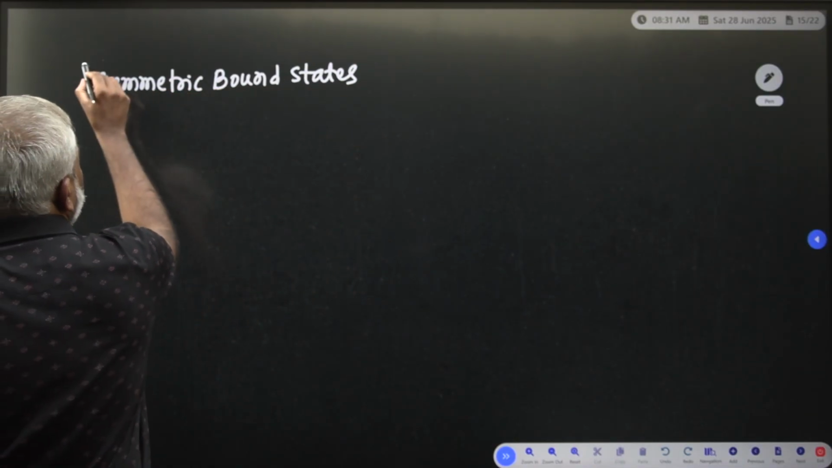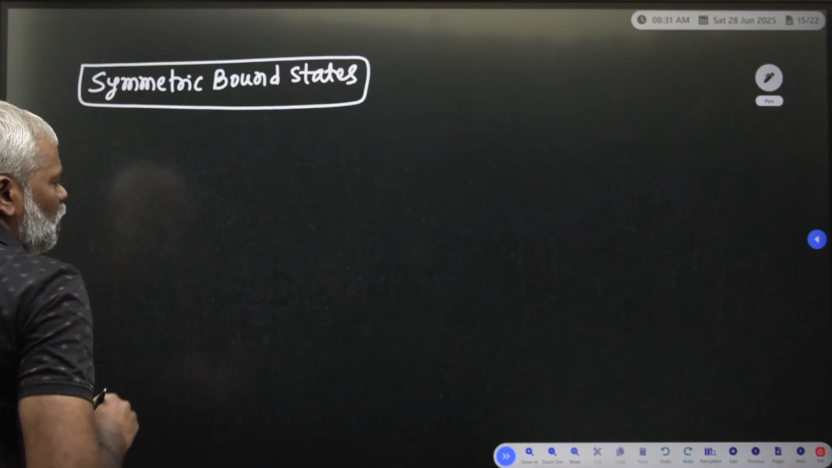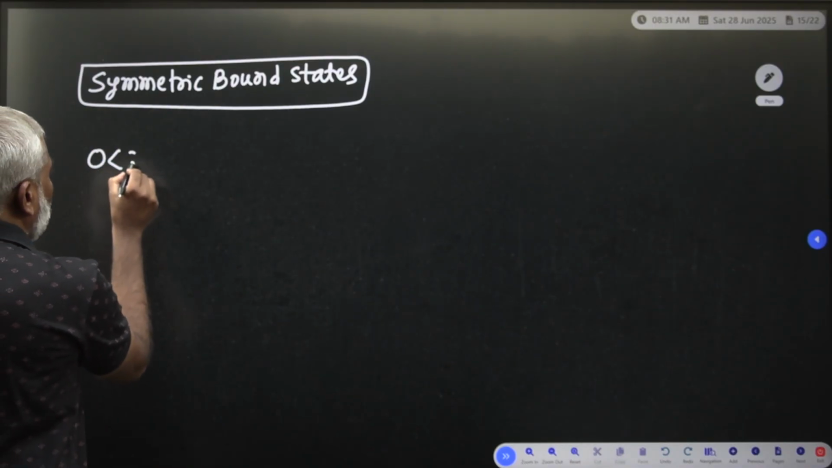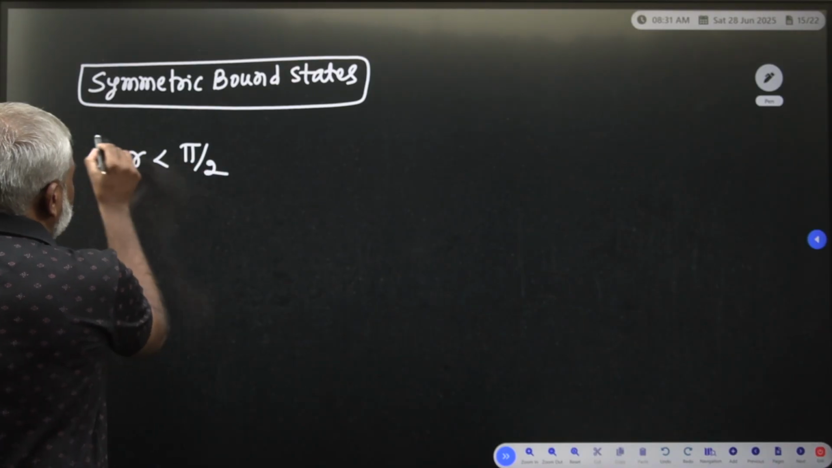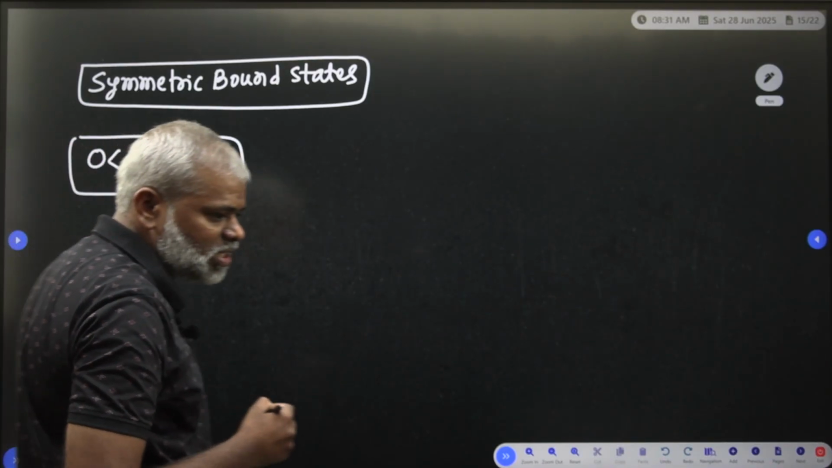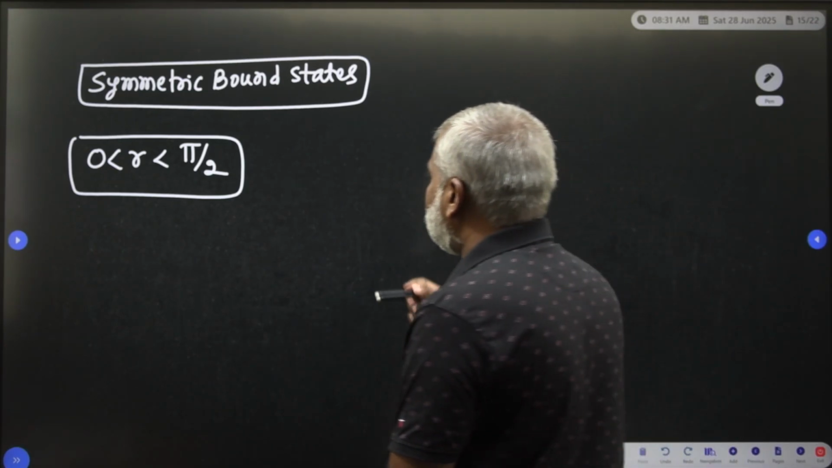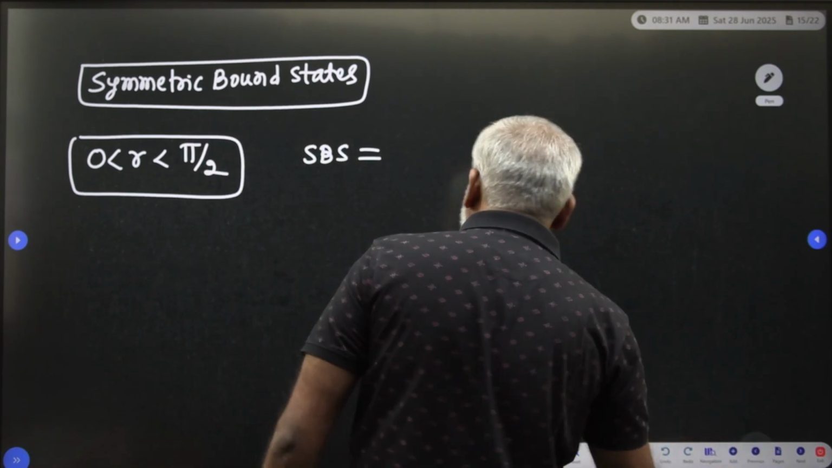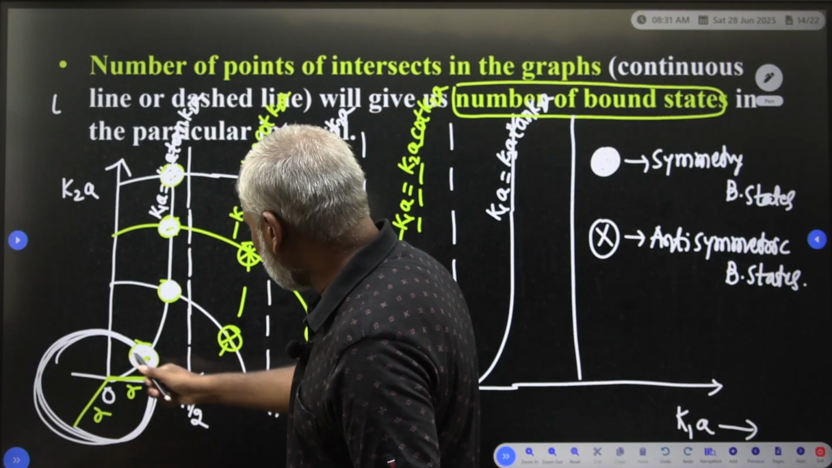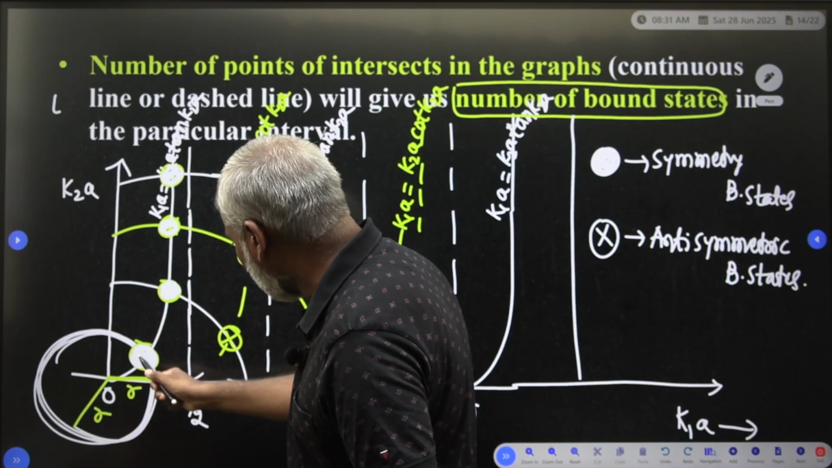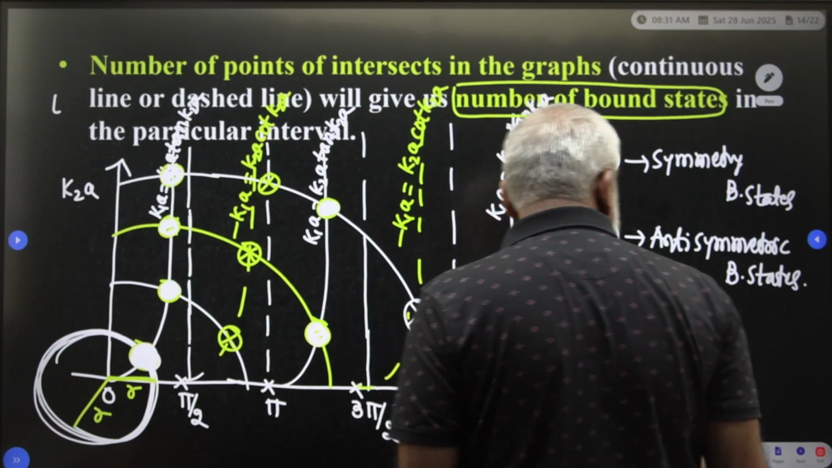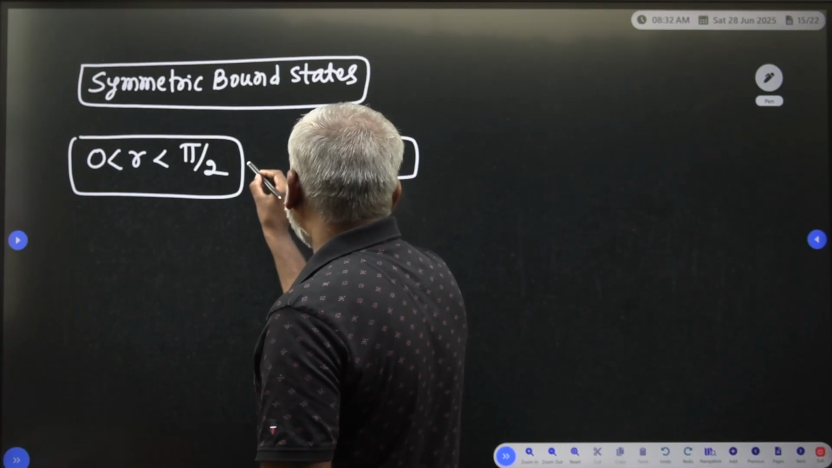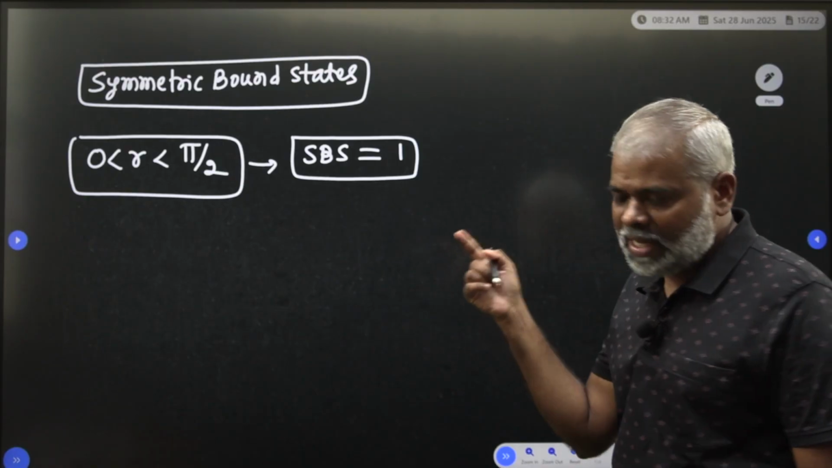What are the symmetrical bound states? In the symmetrical bound states, where we are observing, our radius is 0 < r < 5/2. How many symmetrical bound states are there on the continuous line? Only one bound state is there. This is only one, clear. That is why we write only one intercept, the only one bound state, for 0 < r < 5/2.